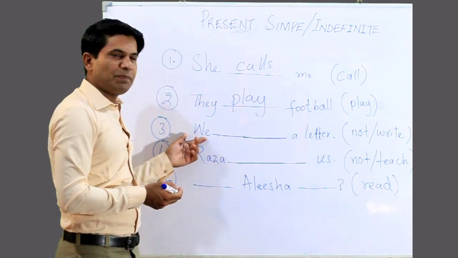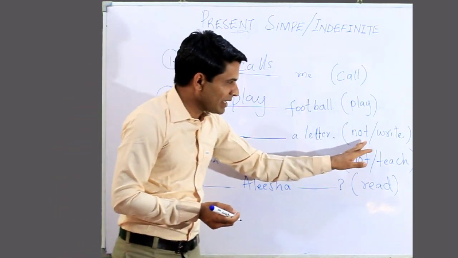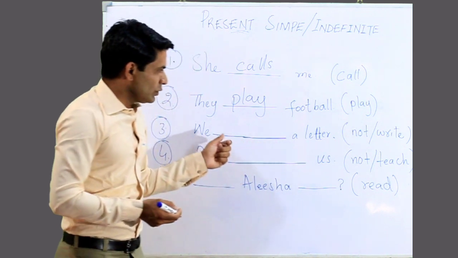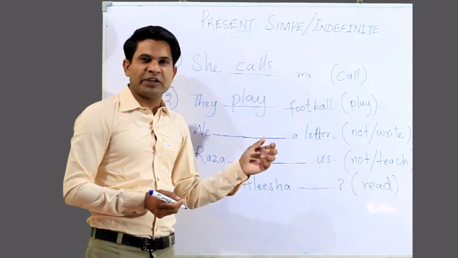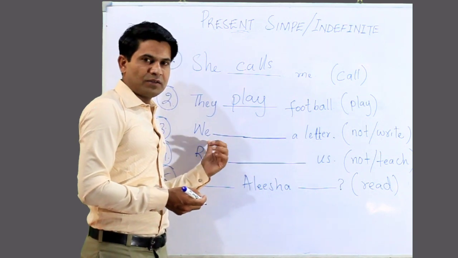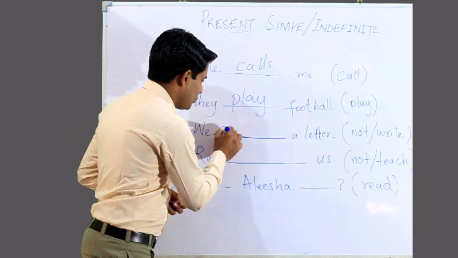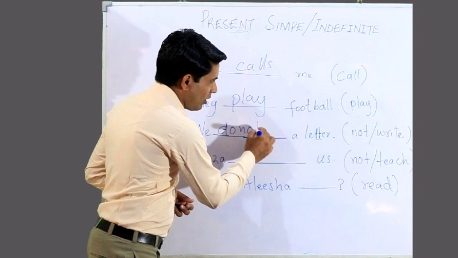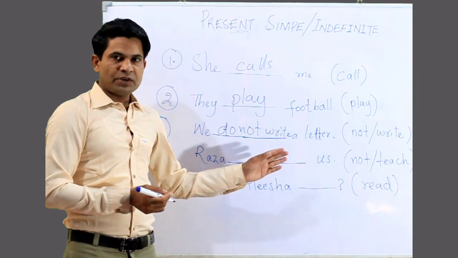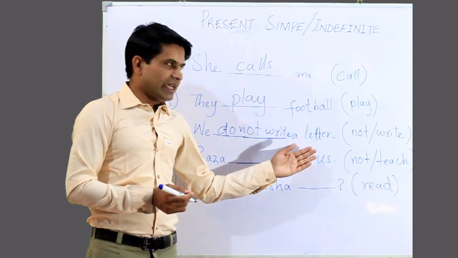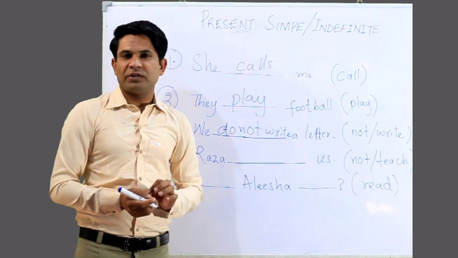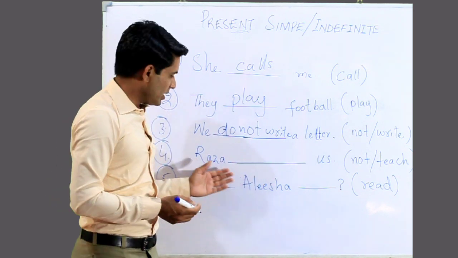Then we, again a plural, but you have to make it negative. So to make negatives you have to add here helping verbs do and does. We is plural, so you have to add here do. We do not write a letter. Again, Raza, a single name, a single noun, or you may call a singular noun.